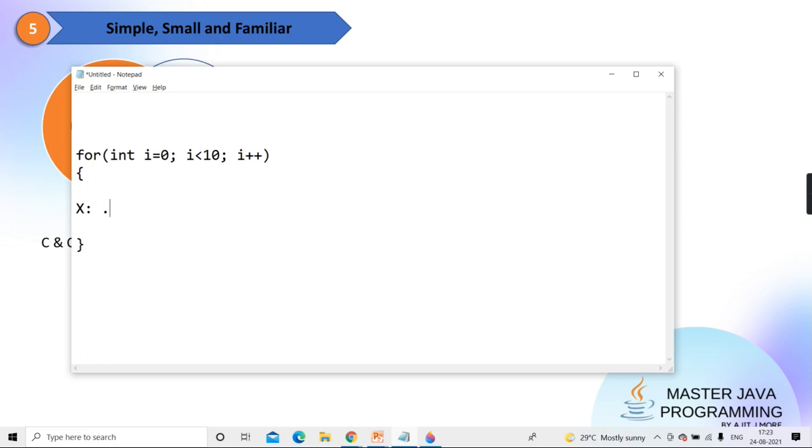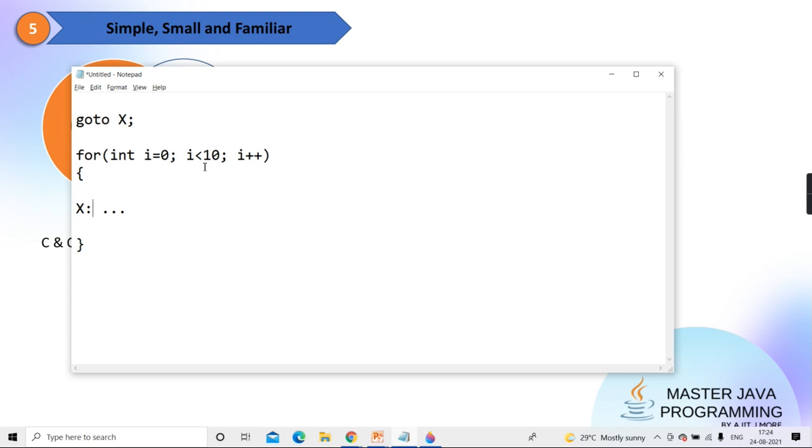And here some label I have given. And outside this, I have directly written goto X. Getting? Which in C is 100% valid. When you say goto X, directly the control is transferred here. And it will run this code and then come to i plus plus and i less than 10.